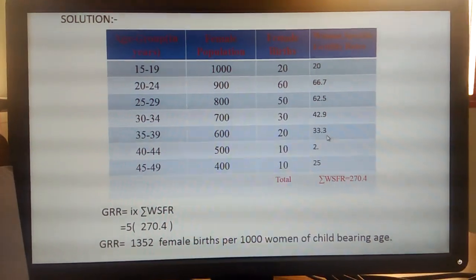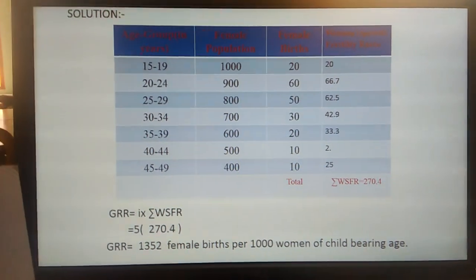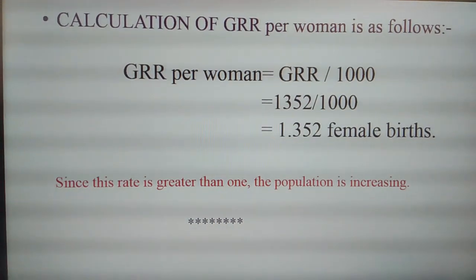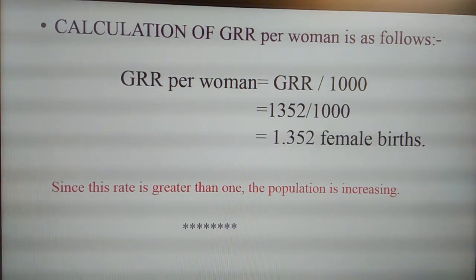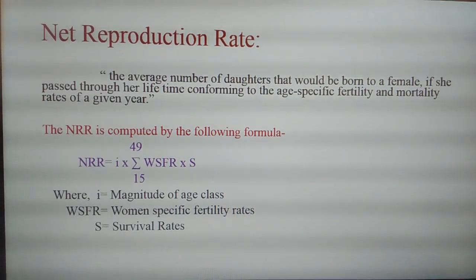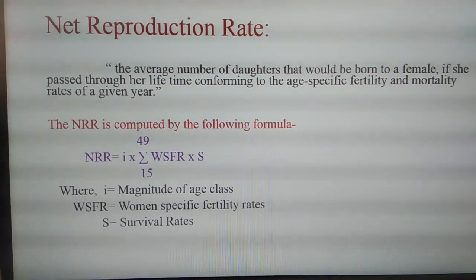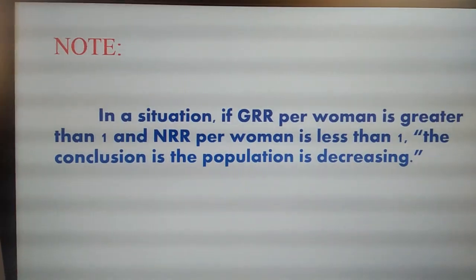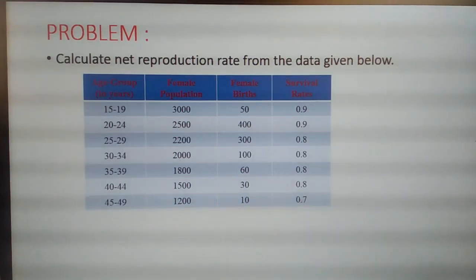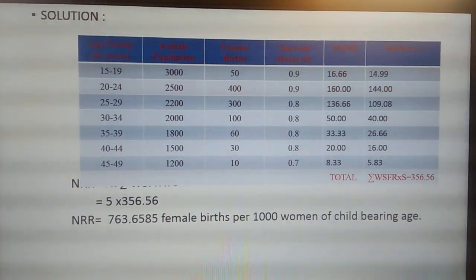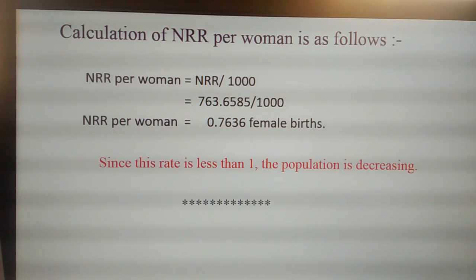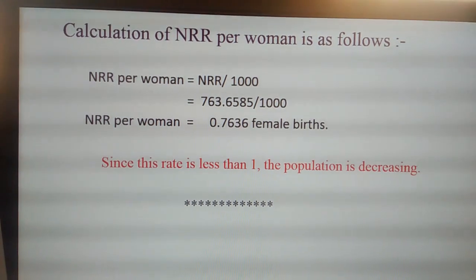We have calculated the entire problem here, and we have also calculated GRR per woman and the population is increasing. And next, net reproduction rate with its merits, demerits, very important note, the problem and the solution. We have also calculated NRR per woman.